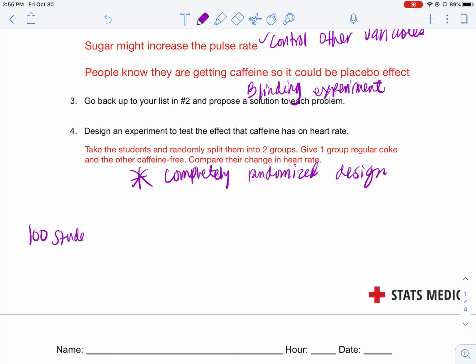That's too much for one classroom though. Whatever. So we have 100 students, and then of course we randomly assign them. We do a random assignment so that we can eliminate other factors.